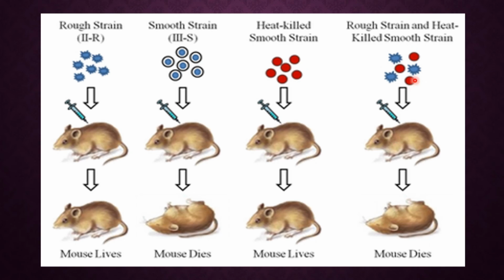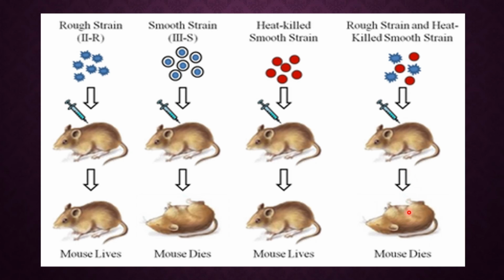Why was he expecting this? Because R type is unable to cause pneumonia and heat killed S type is also not capable of causing pneumonia. So he proceeded with this experiment. He took a mixture of these two bacteria and injected it into the body of mice, expecting that the mice would remain healthy.